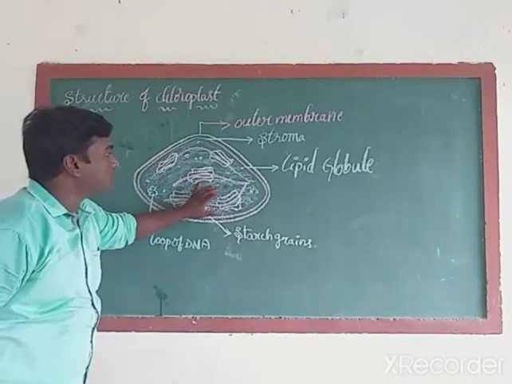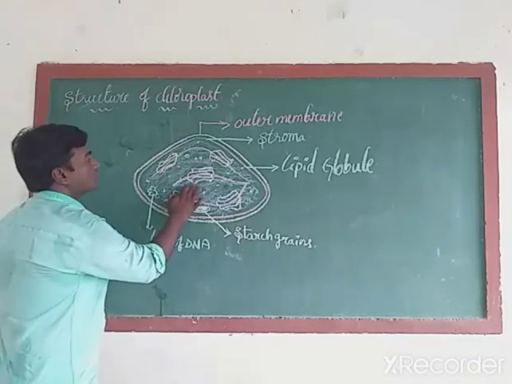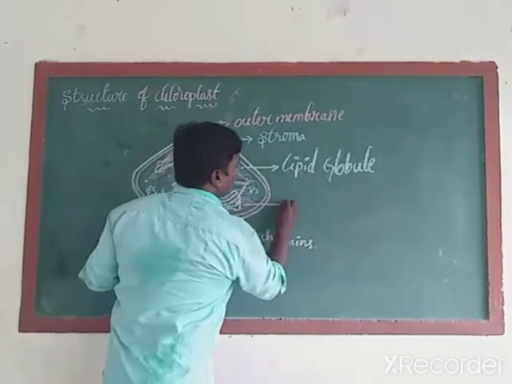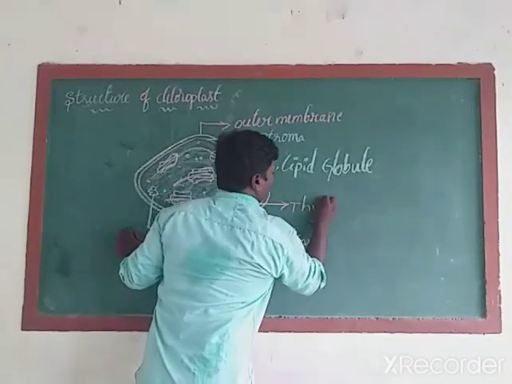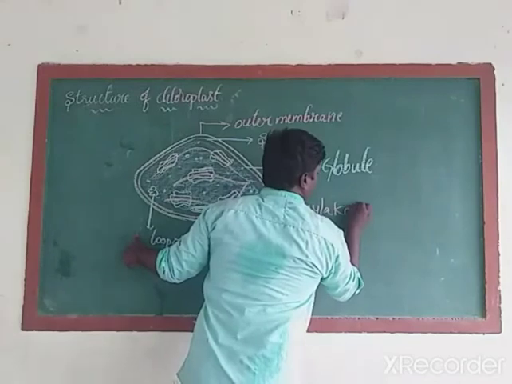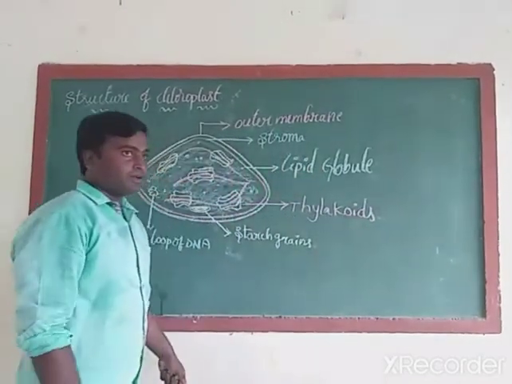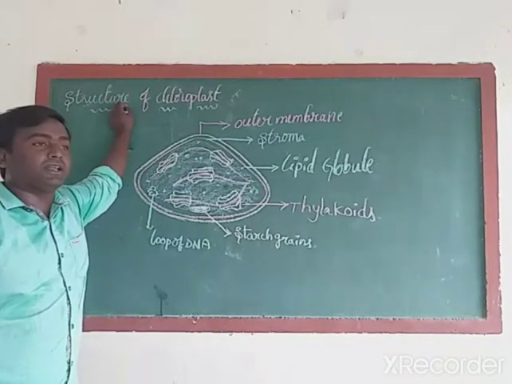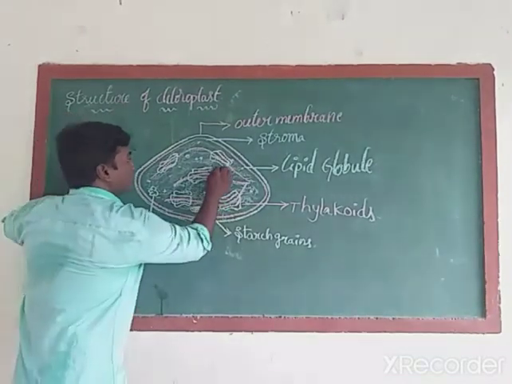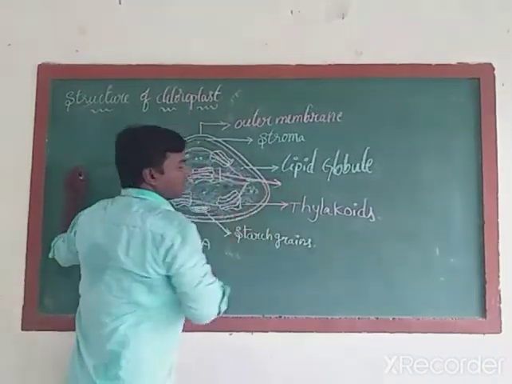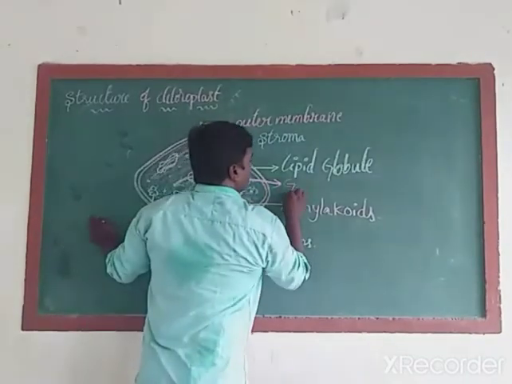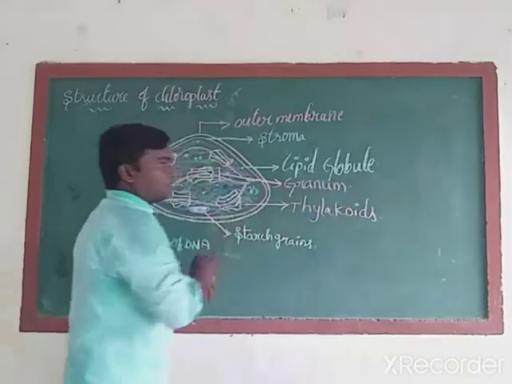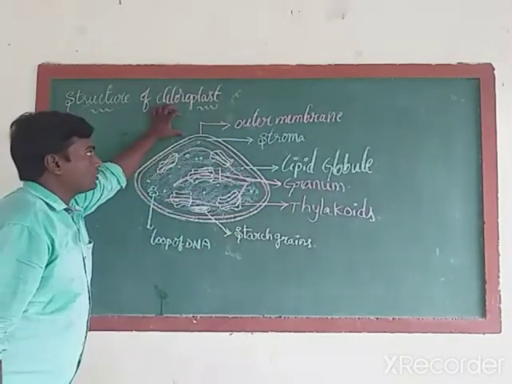Next, in this inner membrane, there is a chance to see some coin-like structures. These coin-like structures are called thylakoids. So many thylakoids are arranged on one another. These total thylakoids are called granum. What do they call it? Granum.